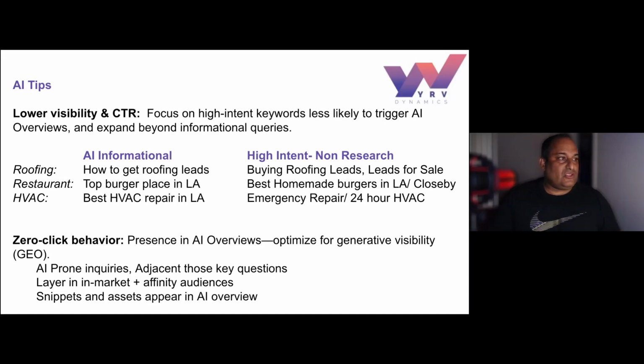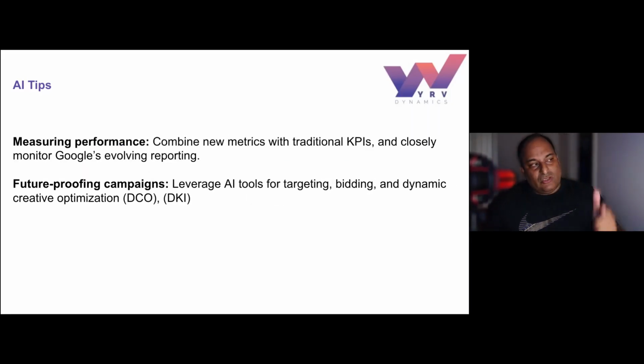I want you to also measure performance, combine new metrics and KPIs, especially when it comes to zero-click search, which is doing a lot of the mid-funnel upper conversions, trying to convert people that are ATC abandonment, landing page view, high video completion rates. Those are all signals that allow for retargeting and get people through the funnel. Future-proofing campaigns.